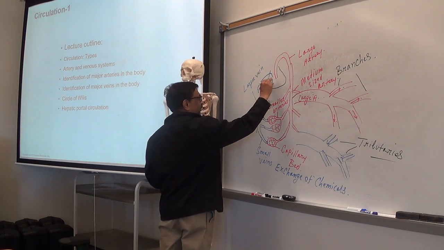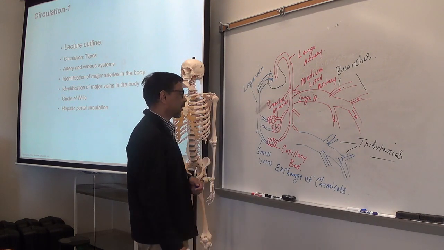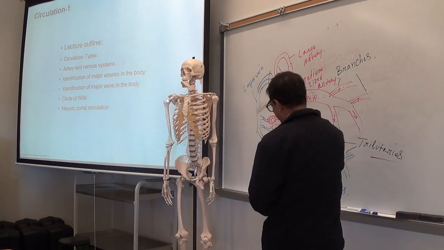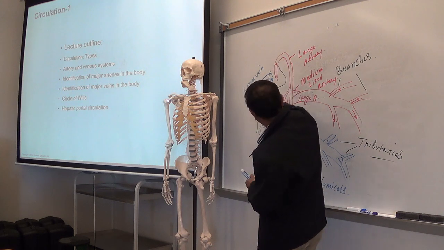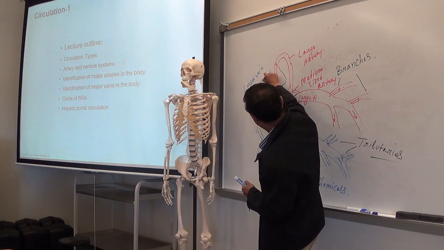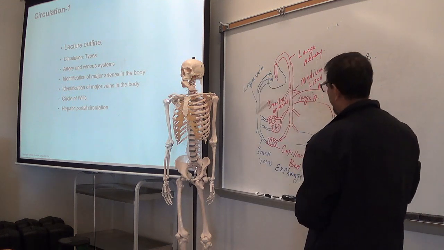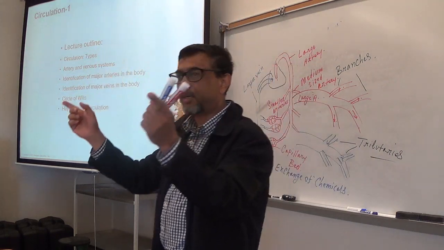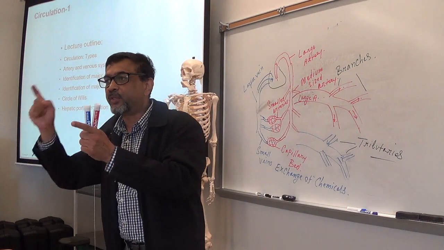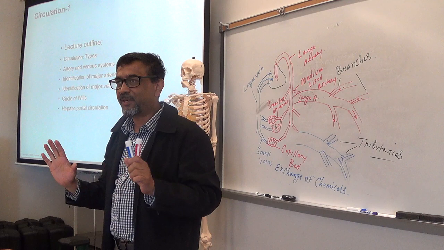So deoxygenated blood returns to the heart. Oxygenated blood gets out from the heart through the aorta. Deoxygenated blood returns into the heart via the vena cava, largest veins. Make sense? So that's the circulation. Is it clear? Okay.